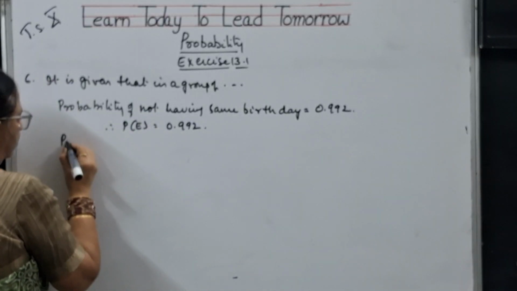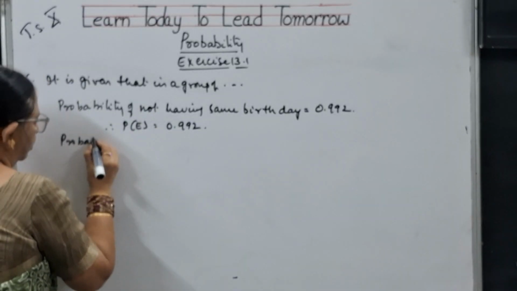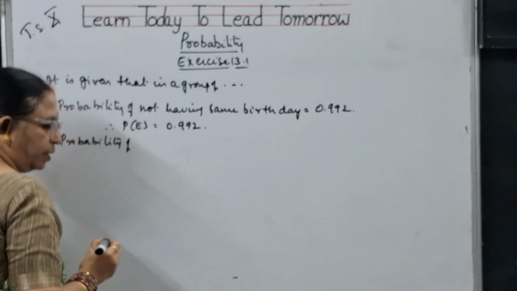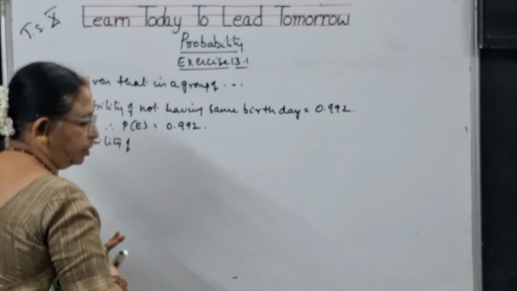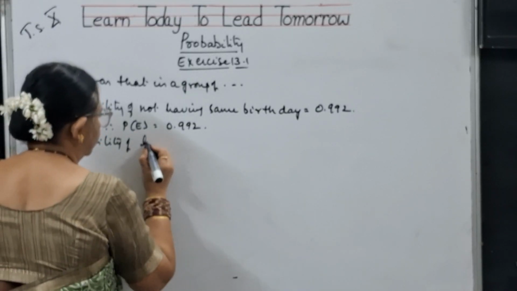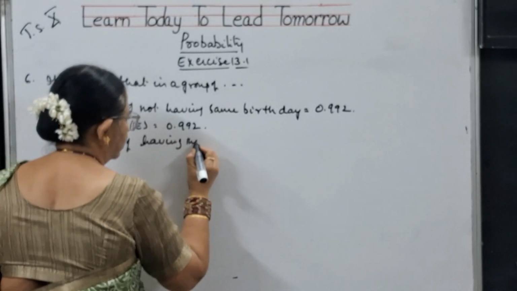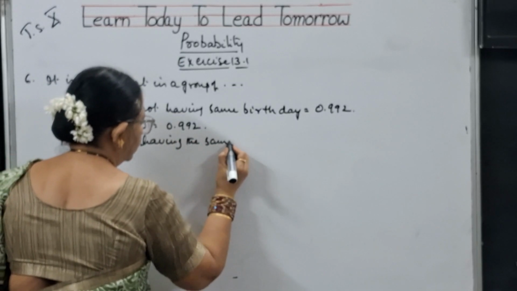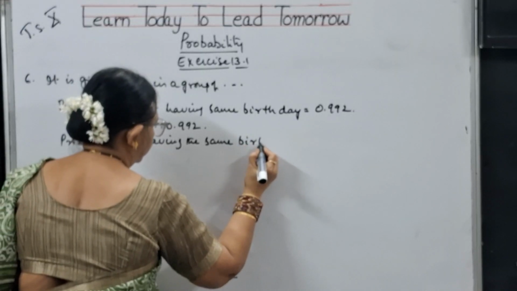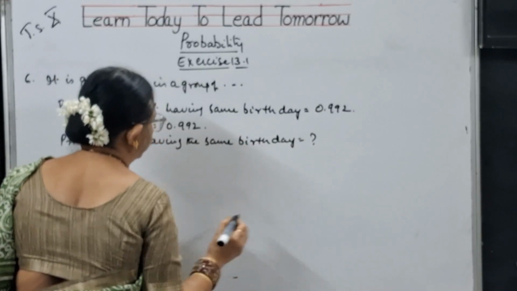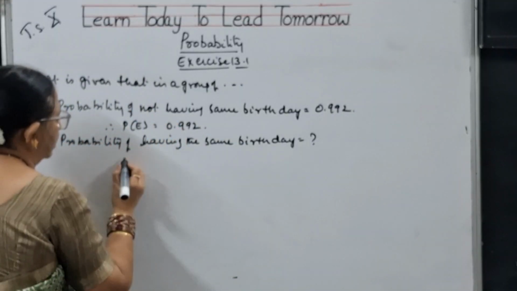Now the question is probability of having the same birthday is how much? That means not having and having.